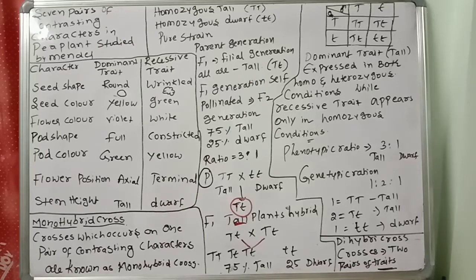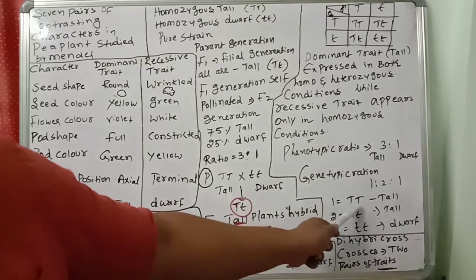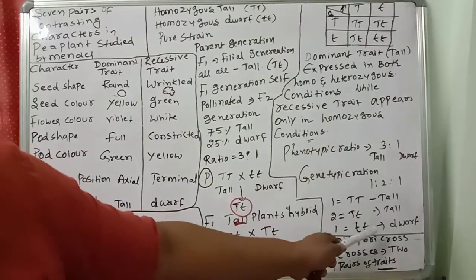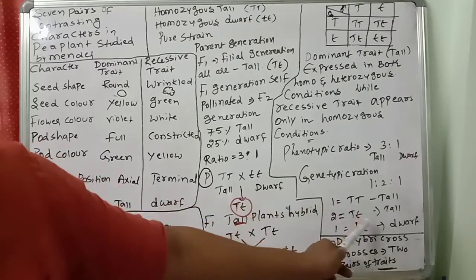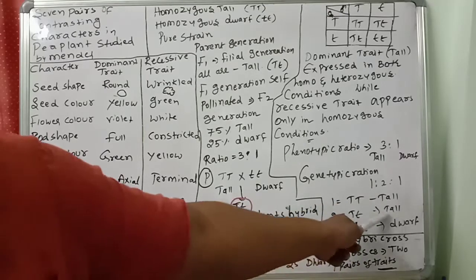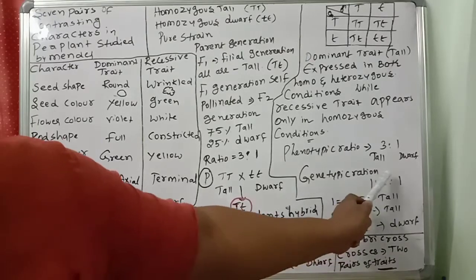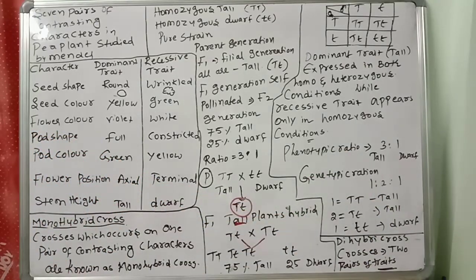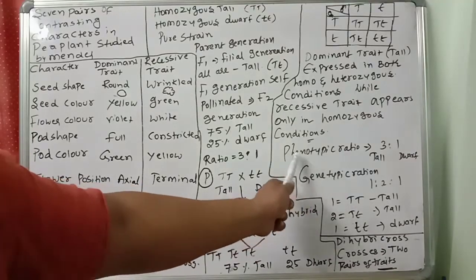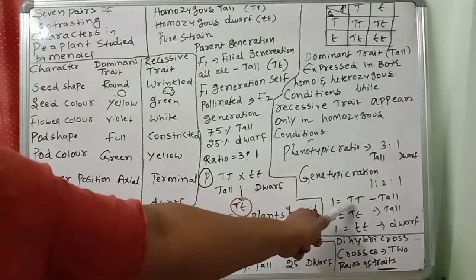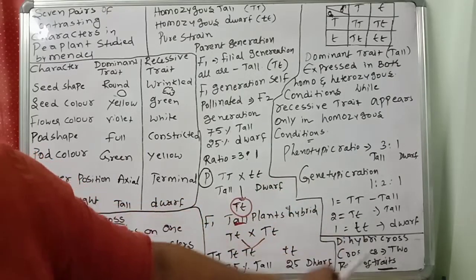Genotypic ratio is at the gene level; phenotypic is about external characters, here height: tall 3, dwarf 1. Genotypic: capital T capital T, capital T small t twice, small t small t. So 1:2:1. That is called the genotypic ratio. Phenotype means external appearance and shapes. At the gene level, this is dominant, this is dominant, and this is recessive.